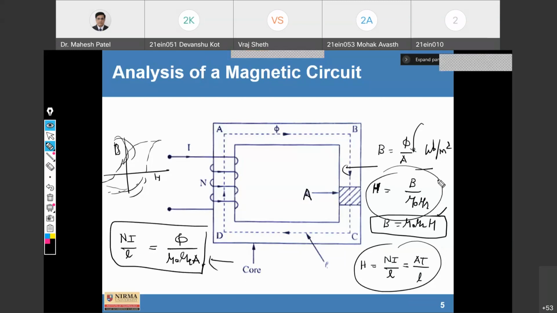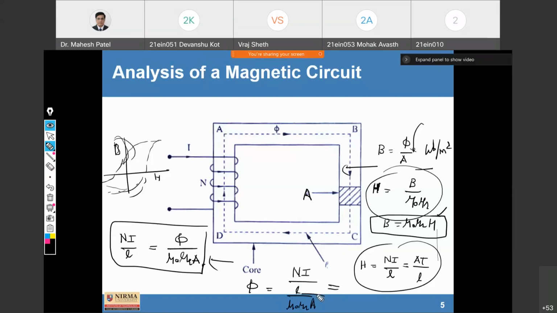Or we can write phi is equal to Ni upon L upon mu 0 mu R A.